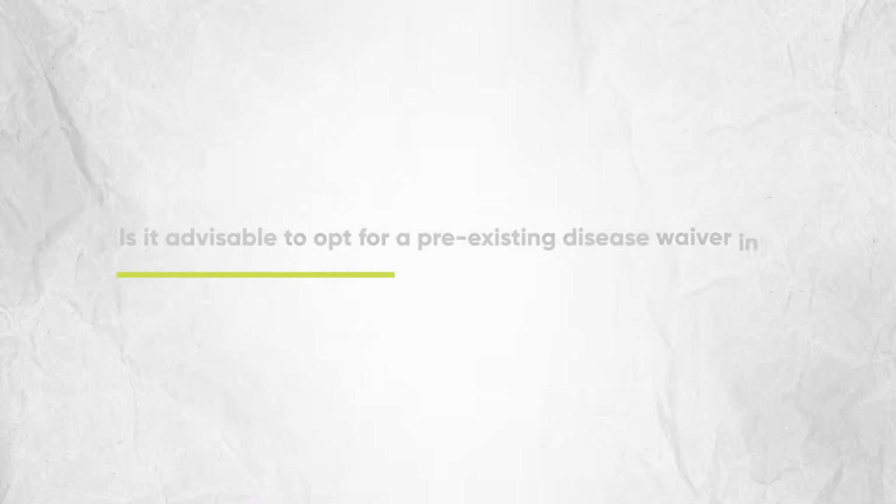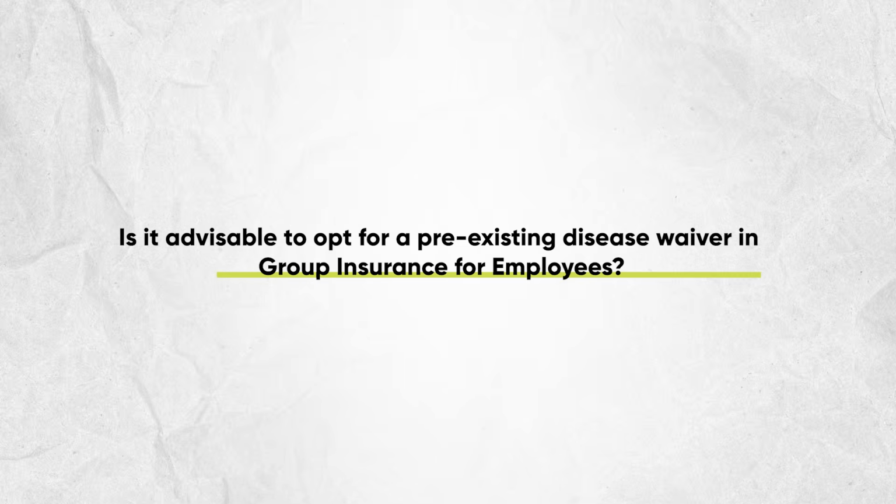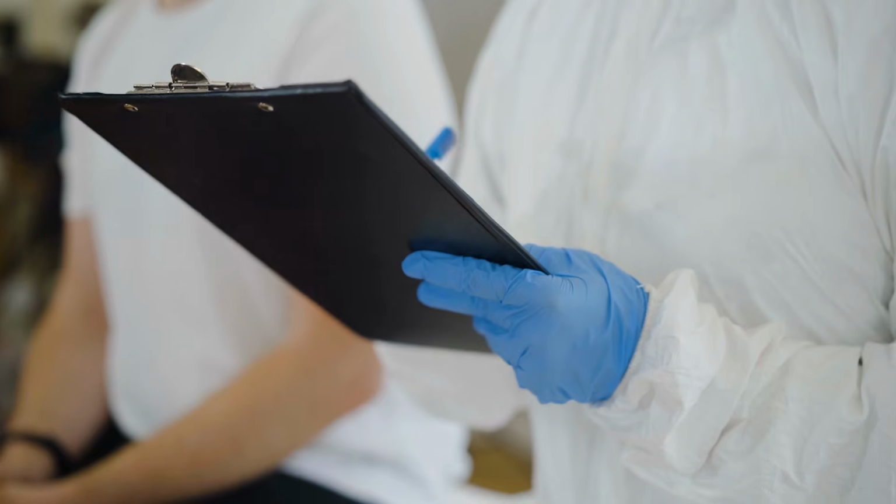Is it advisable to opt for a pre-existing disease waiver in group insurance for employees? The decision to include a pre-existing disease waiver in group insurance for employees depends on various factors, including the demographics of the group to be covered and the desired benefits. For example, if the group primarily comprises young individuals without significant medical histories, the importance of this benefit may be relatively lower.